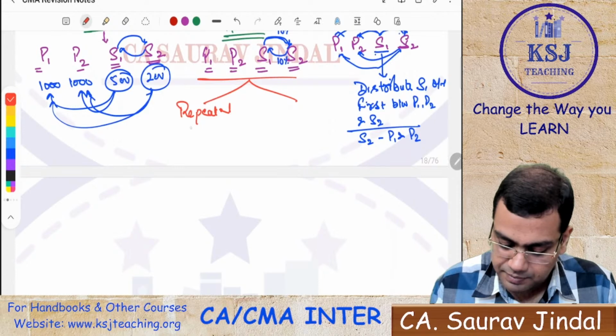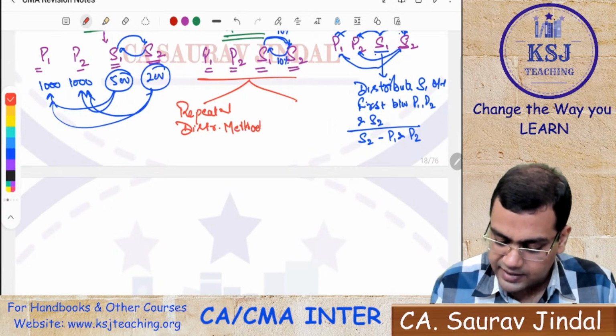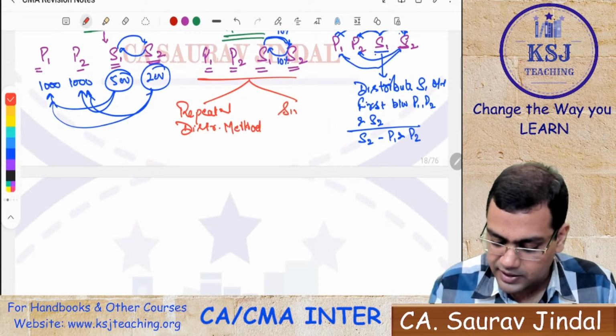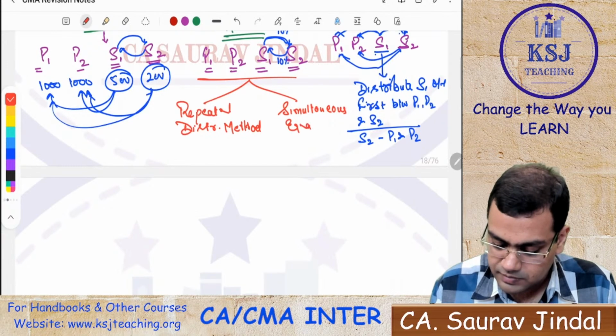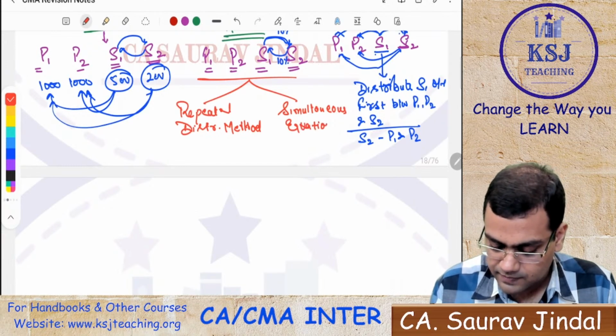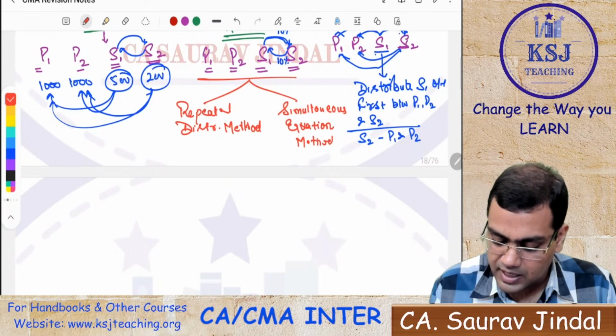One is the repeated distribution method, right? And the other one is the simultaneous equation method, right? So basically two methods are there for this.